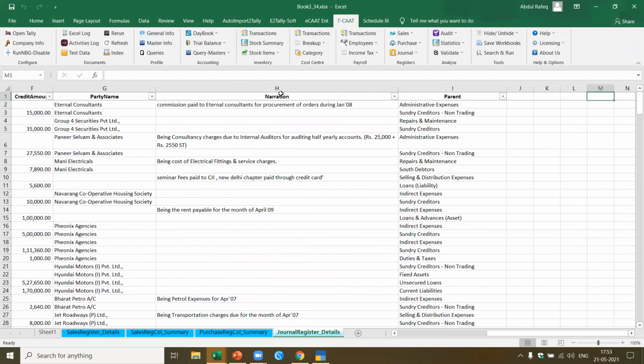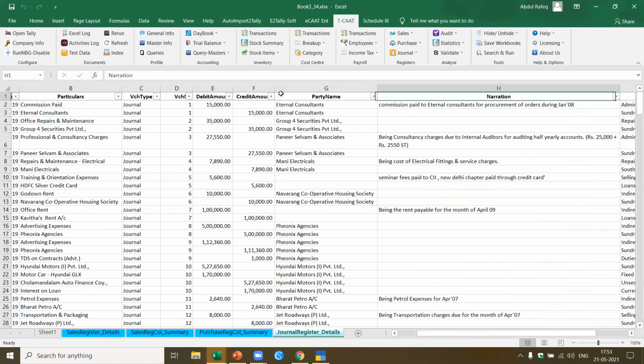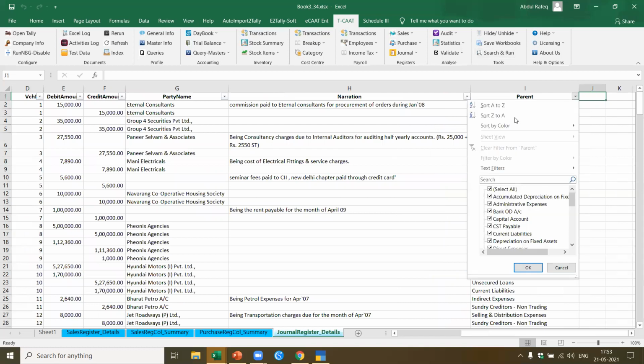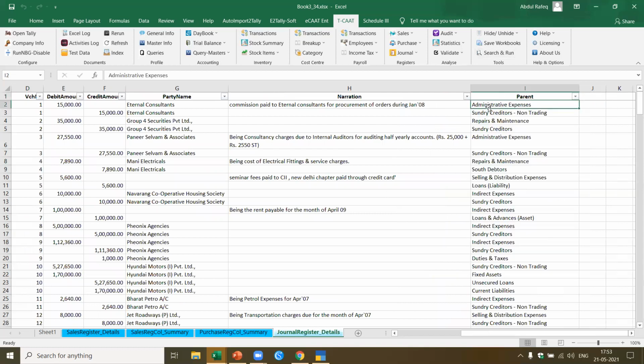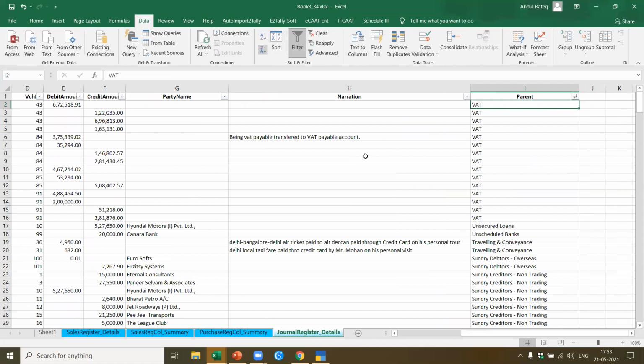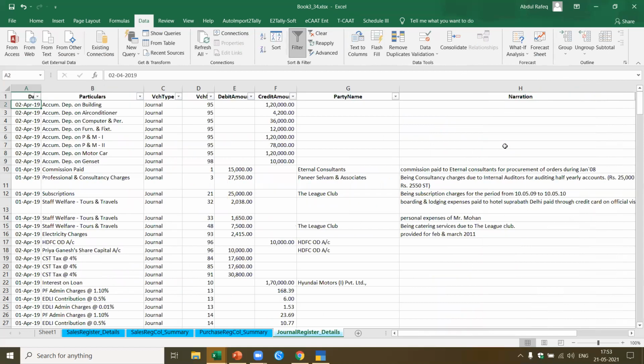Now you see, I'm able to get all this data in a very structured manner. So these journal entries, I want to know what are the types of journal entries that were passed. I can just go here and, based on that, let's say I just sort it, simple. I don't need to do anything else. I just come to data and I say sort. And now based on each of the ledger names, I get it sorted. Now here I can do a detailed ledger scrutiny based on this. Okay, so this is based on all the journal entries.